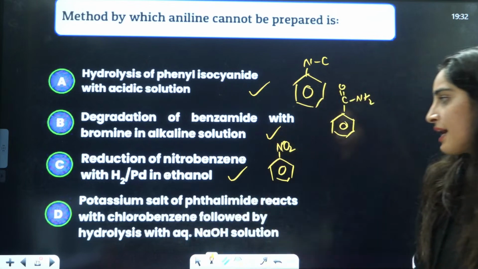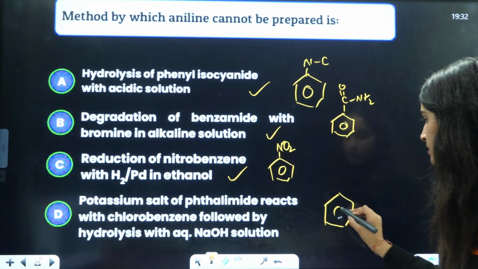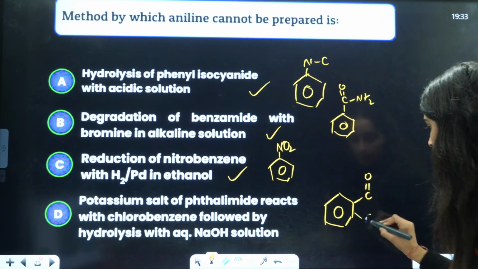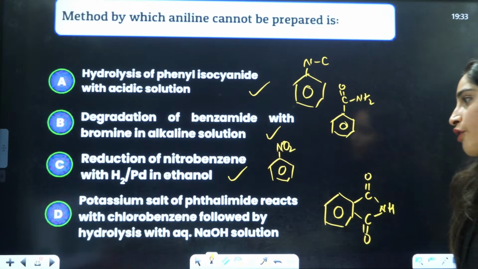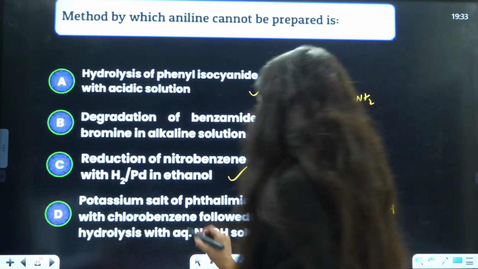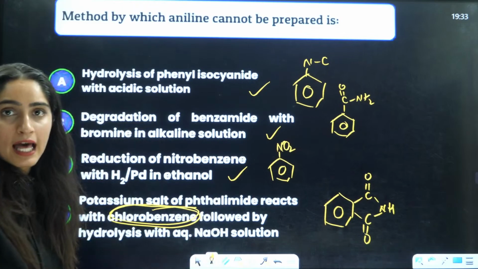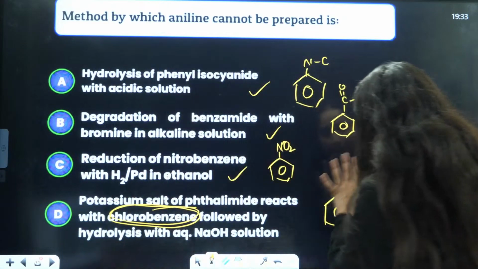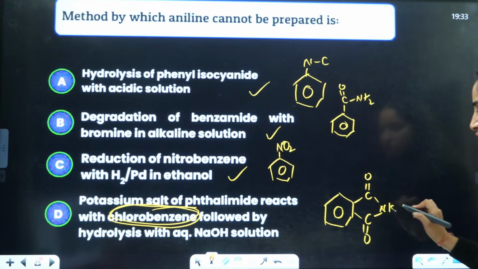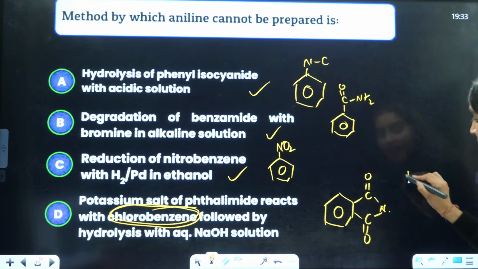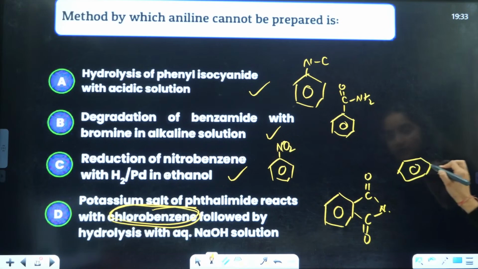Potassium salt of phthalimide. They are saying the potassium salt of phthalimide, this is phthalimide, right? Followed by hydrolysis with this. See, with chlorobenzene, this is basically the Gabriel phthalimide reaction they are talking about. In Gabriel phthalimide reaction, firstly we add KOH, this H is replaced by K. Then we add RX. They are saying that this RX is nothing but chlorobenzene.